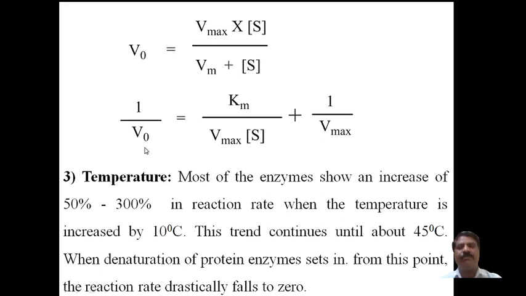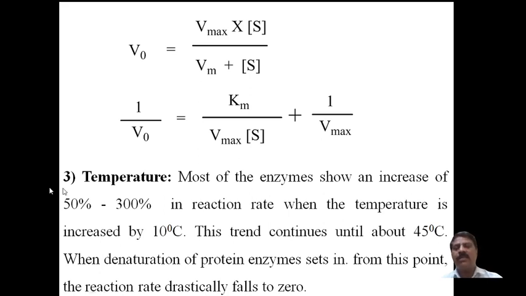Taking the reciprocal, 1 over V naught equals Km divided by Vmax times substrate concentration, plus 1 divided by Vmax. This gives the determination of the correct value of the rate of the reaction depending on the substrate concentration in the enzymatic reaction. This I have discussed.